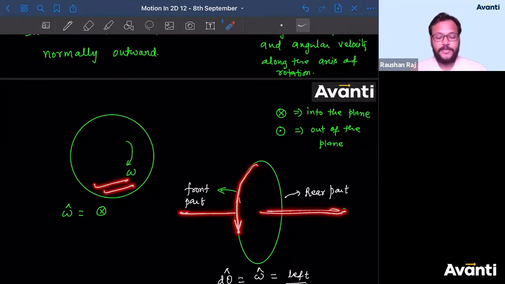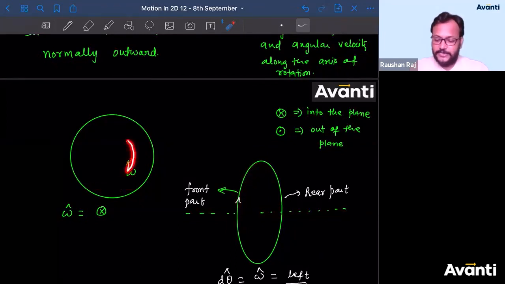Same way here also, the particle can move either in clockwise fashion or in anti-clockwise fashion. If the particle is moving in clockwise fashion, the angular velocity will be into the plane. If the particle is going in anti-clockwise fashion, the angular velocity will be out of the plane.